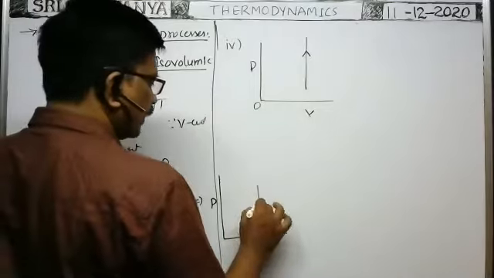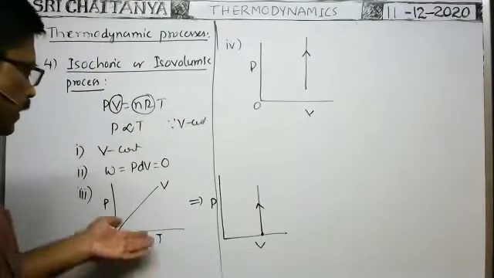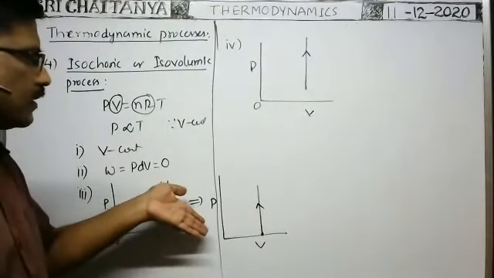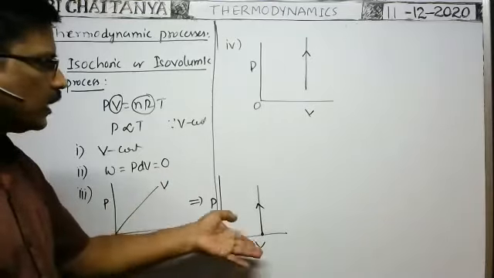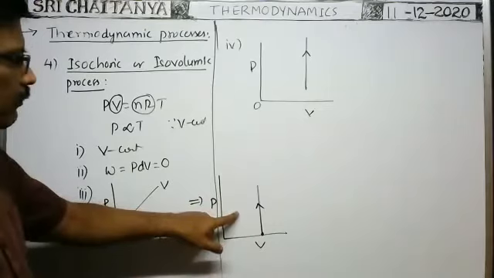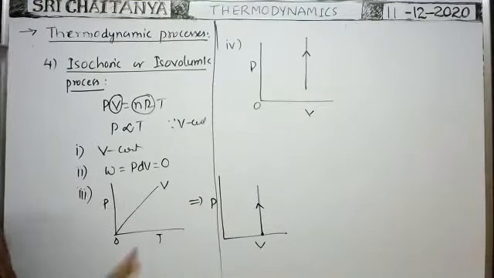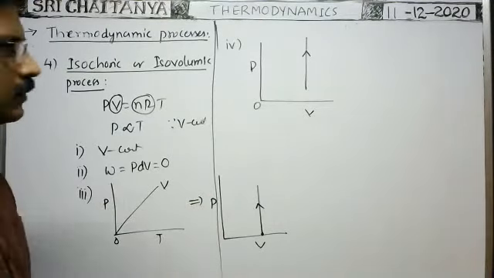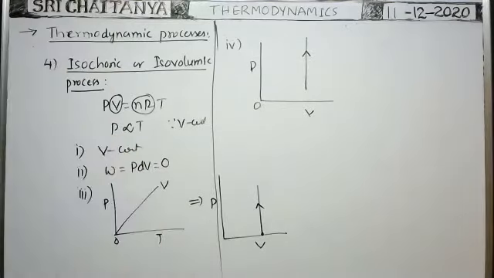In this way, they may ask like this also. Here, when temperature increases, pressure increases at a constant volume. So at the constant volume, pressure increases. That's why this is a PV graph corresponding to the PT graph here. In this way also they may ask. So these are the different points related to isochoric process.